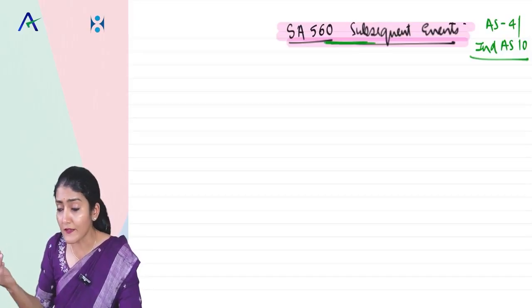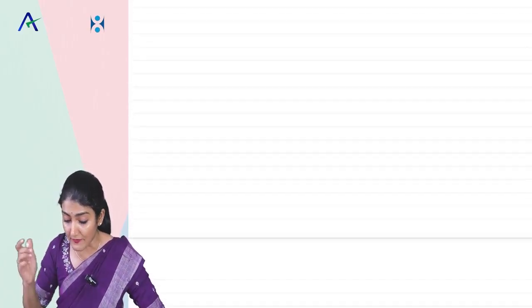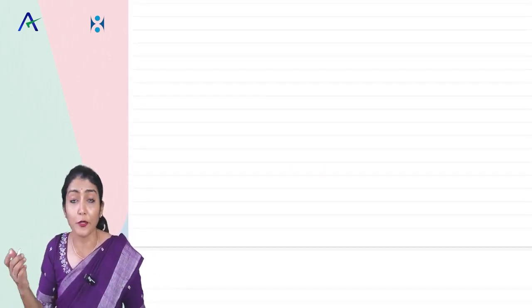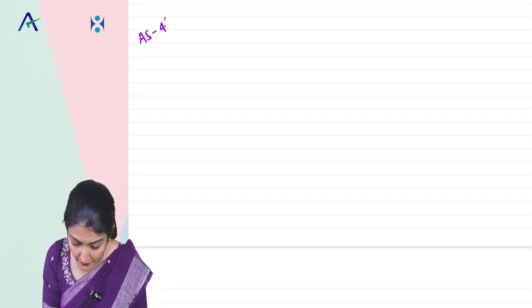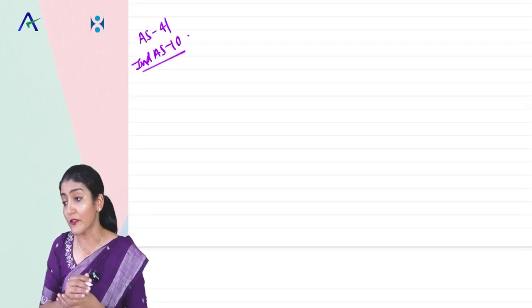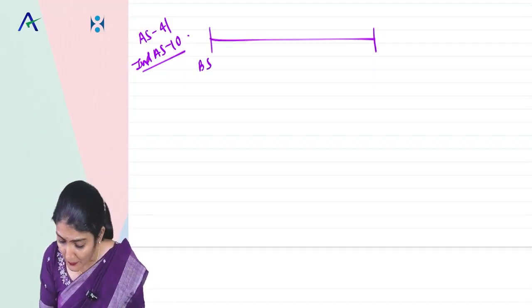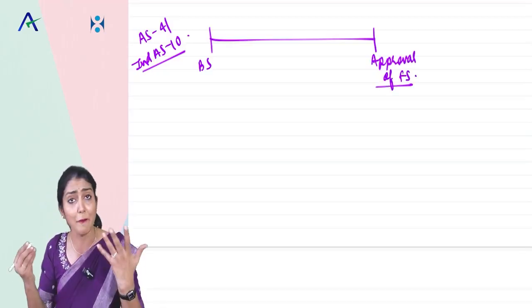First let us try to understand what we mean by subsequent events as per the AS and then as per the SA, that is, the standard on auditing. As per the accounting standard AS 4 and Ind AS 10, the meaning of subsequent events is events occurring between the date of the balance sheet till the date of the approval of the financial statements by the board, by the management.